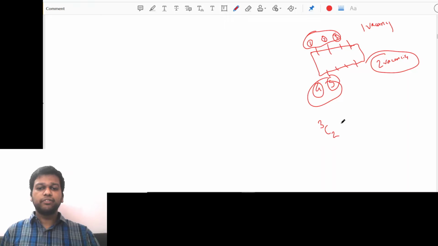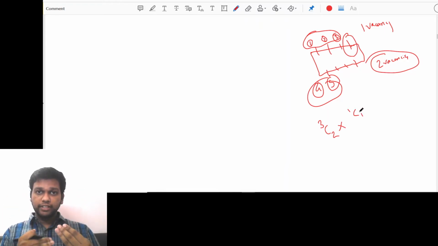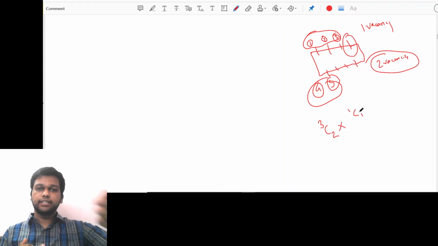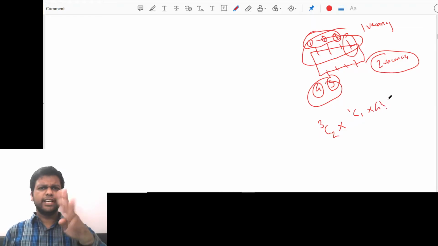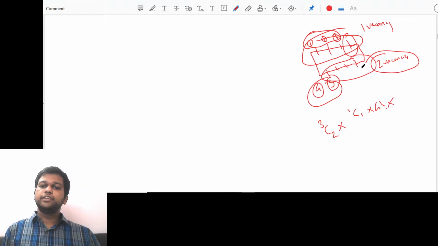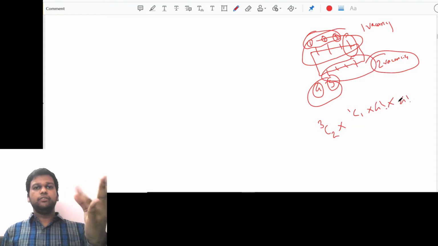We can select 2 people for this side, and that remaining 1 person we have to select for this side, that is 1C1. So out of remaining 3, we selected 2 for one side, 3C2, and 1 for remaining side, 1C1. And then we have to arrange these 4 people in a row, 4 factorial, because they can be in any arrangement, right? And these 4 people in 4 factorial ways. So answer will be 3C2, 4 factorial, 4 factorial.